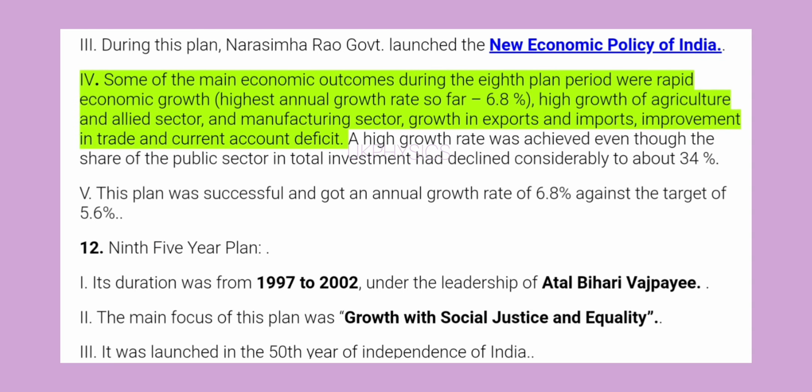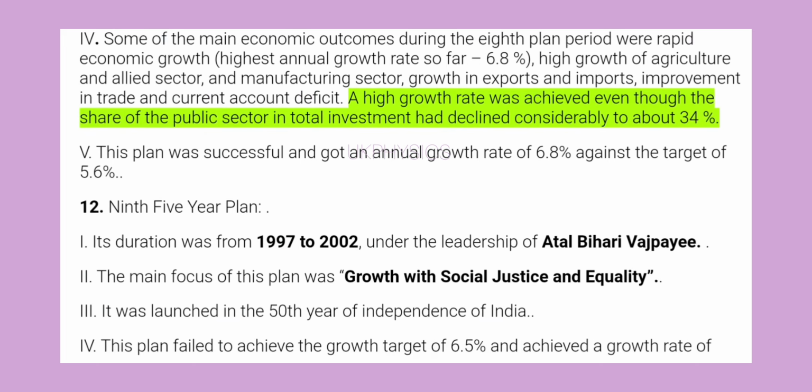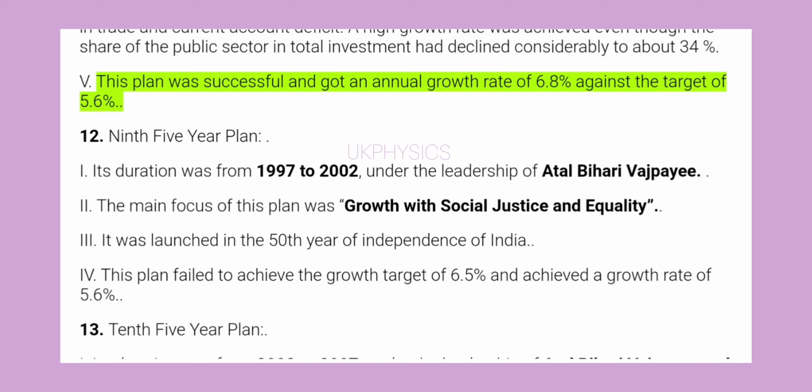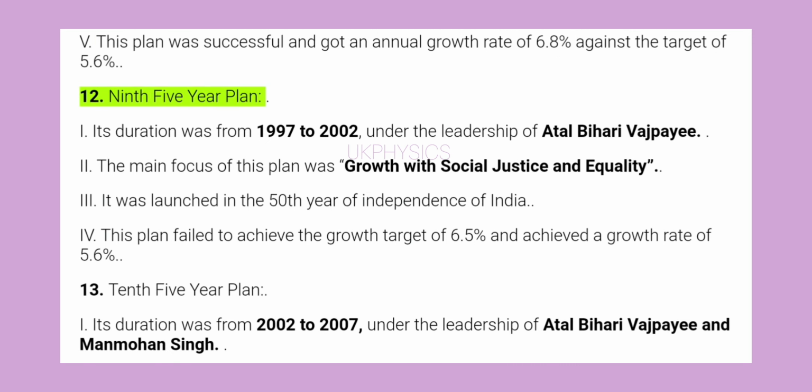4. Some of the main economic outcomes during the 8th plan period were rapid economic growth, highest annual growth rate so far 6.8%, high growth of agriculture and allied sector, and manufacturing sector, growth in exports and imports, improvement in trade and current account deficit. A high growth rate was achieved even though the share of the public sector in total investment had declined considerably to about 34%. 5. This plan was successful and got an annual growth rate of 6.8% against the target of 5.6%.